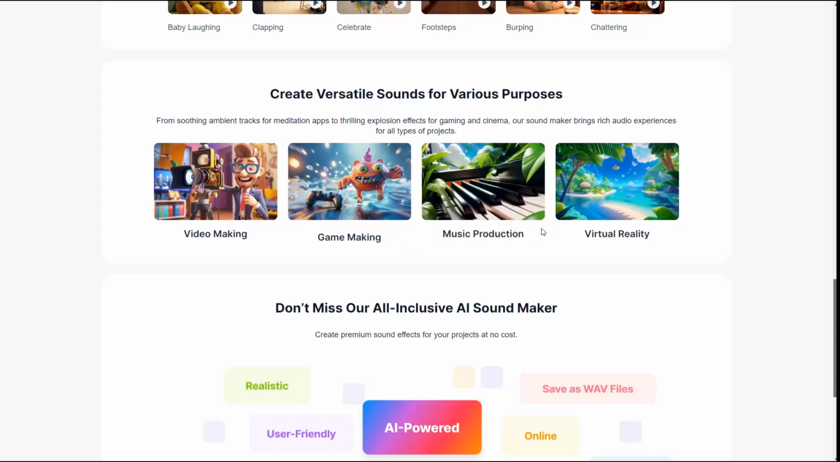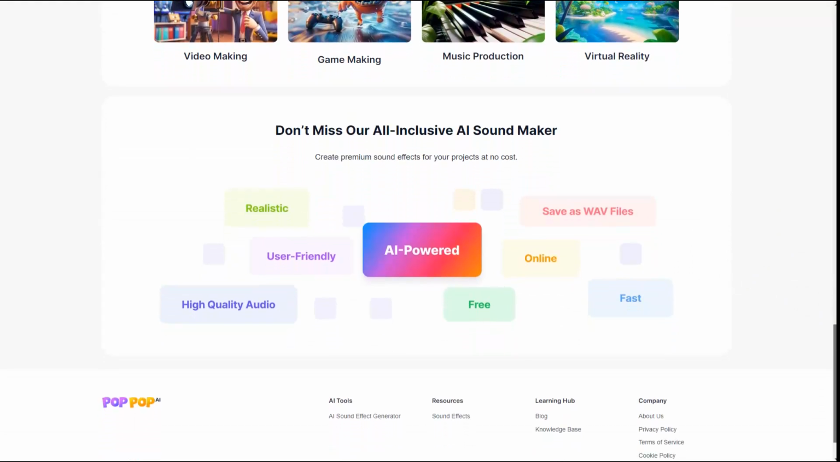Next is music production. Okay, and then virtual reality. Ooh, yeah, I could just see the background ocean sounds and everything else there. That would be really neat. Don't miss out on our all-inclusive AI sound maker. Create premium sound effects for your projects at no cost.